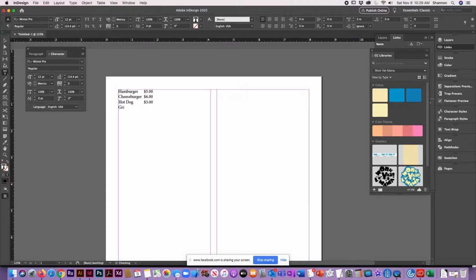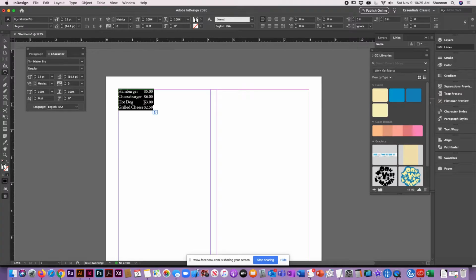And this is beginning to look like the kids' menu, right? So you can see by manually putting in a tab, some of the items have a good enough space, but when we get to the grilled cheese, not so much. So what I'm going to want to do is manually adjust the tabs and leaders. Like I was saying, there's a couple of different ways that you can do this.